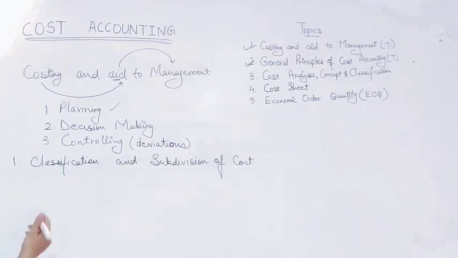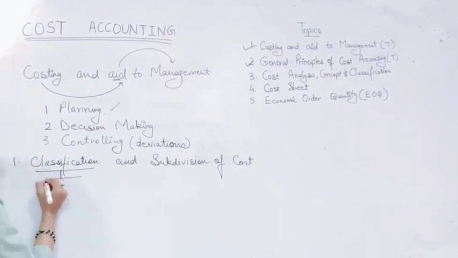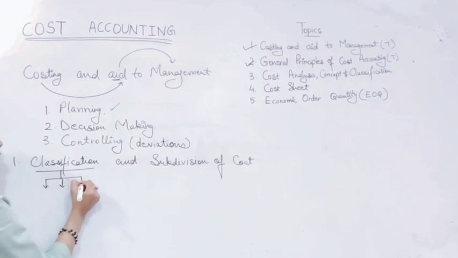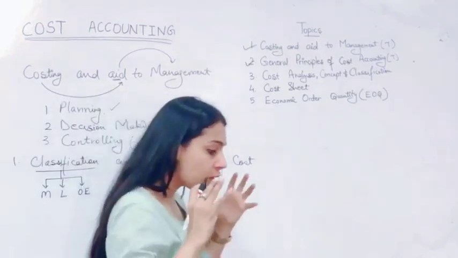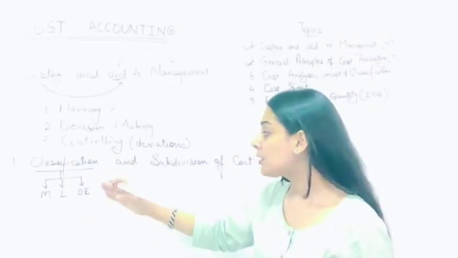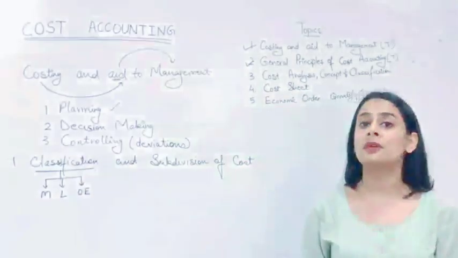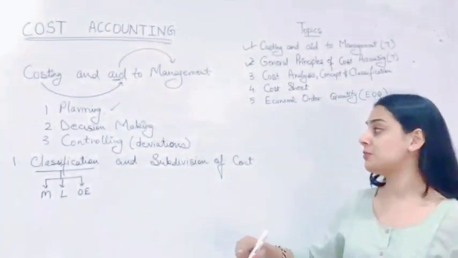By this we mean that we need to classify the cost. There are three bases of classification of cost, that is material, labor and other expenses. Now we know that all the sum of cost is going to be under material, labor or other expenses. These are the three heads in which the cost is going to be classified. Now what does subdivision mean?